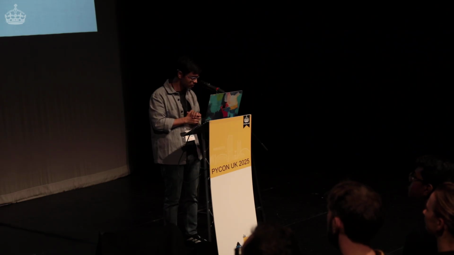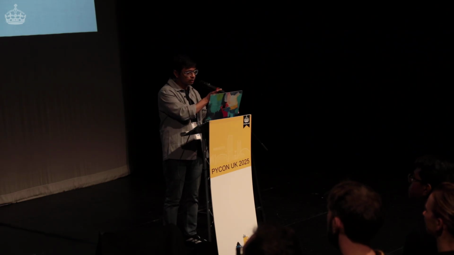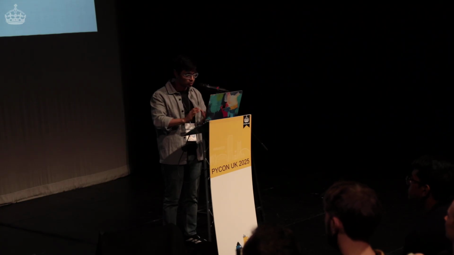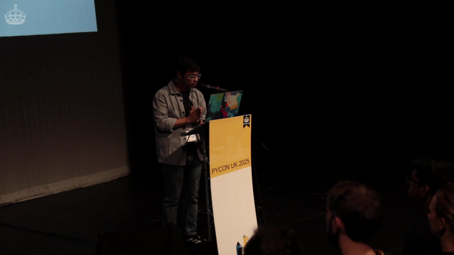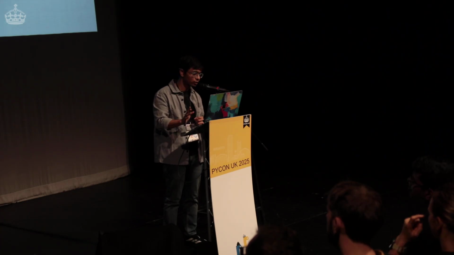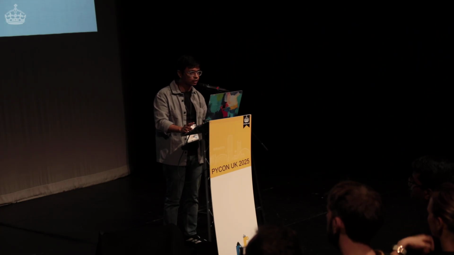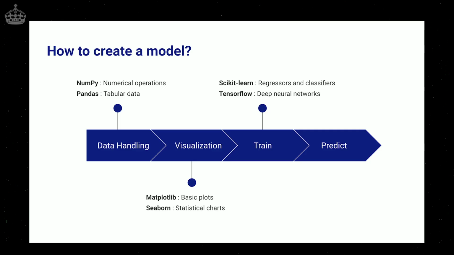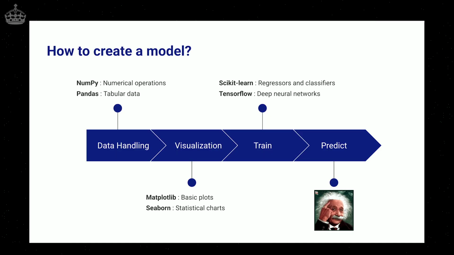How do we create a model? This is a very small timeline. So we start with data handling. We'll use two libraries, NumPy and Pandas, to do that. Then we'll visualize the data. We'll use Matplotlib and Seaborn to do that. We'll train the model using Scikit-learn. We're not using TensorFlow right now because it's a deep neural network building library, and we are just going to build a regressor model. And then in the end, we are going to predict the values to check if the model is working perfectly or not.